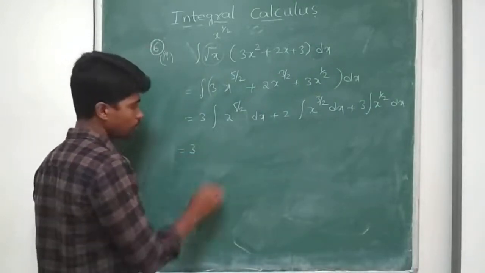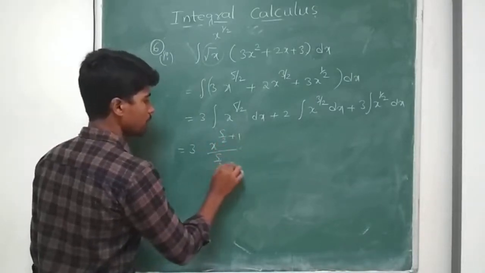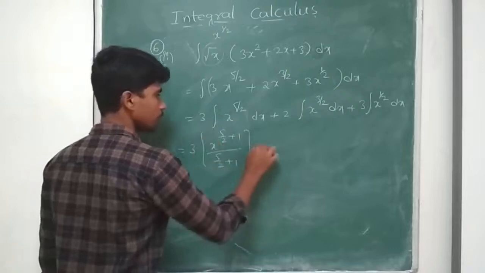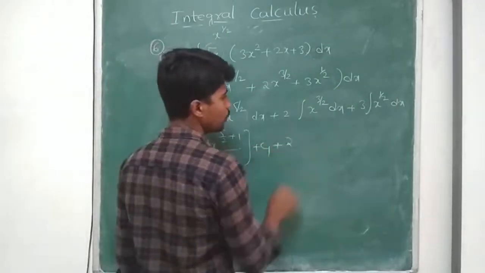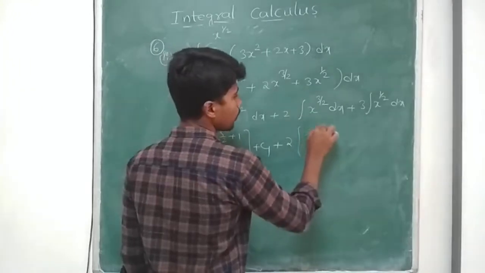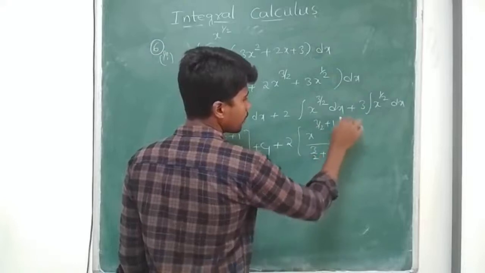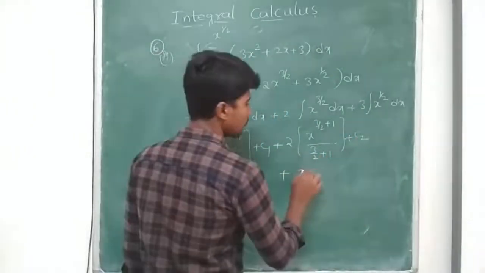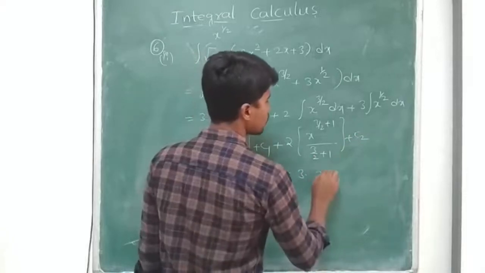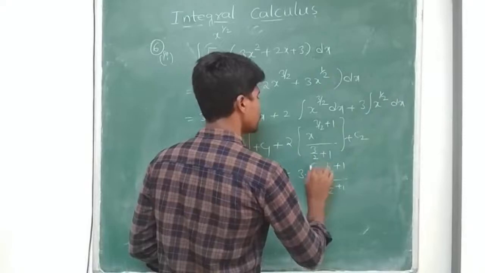So we get 3 into x to the power of 5 by 2 plus 1 by 5 by 2 plus 1 plus some c1 plus 2 into x to the power of 3 by 2 plus 1 by 3 by 2 plus 1 plus c2 plus 3 into x to the power of 1 by 2 plus 1 by 1 by 2 plus 1.